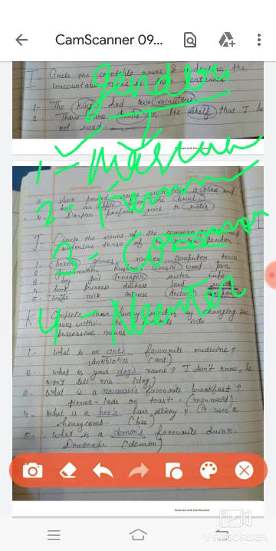Now third is common gender. Common gender nouns are living things, and these living things are either male or female. These are called common gender. By these common gender nouns we cannot tell whether they are male or female. For example, student.